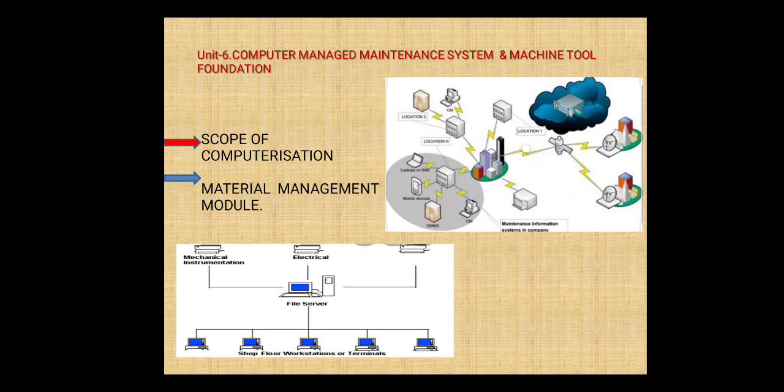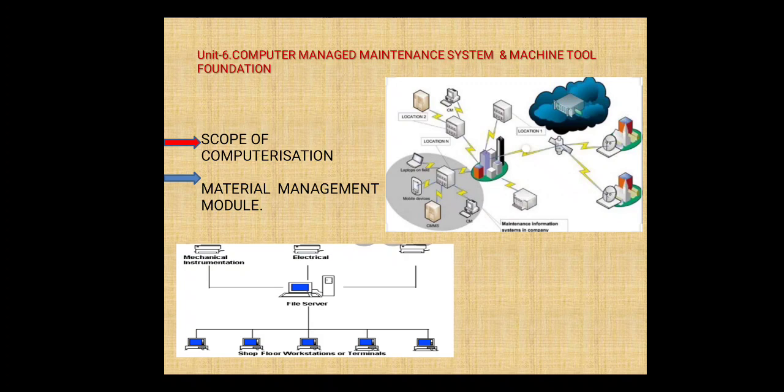Then fifth, inventory monitoring: whether the equipment and inventories are available or not, that is to be maintained. Then standardization, we need to reduce the maximum wastage, that should be our motto.